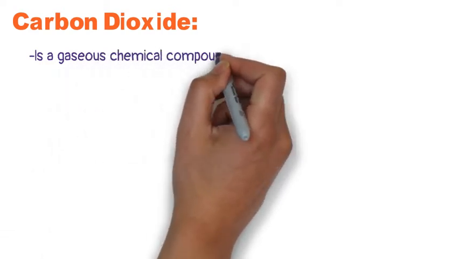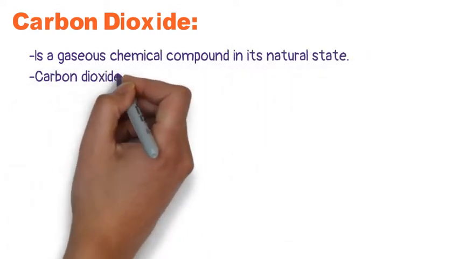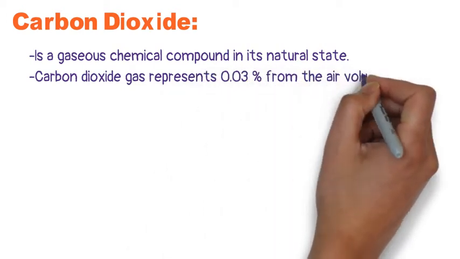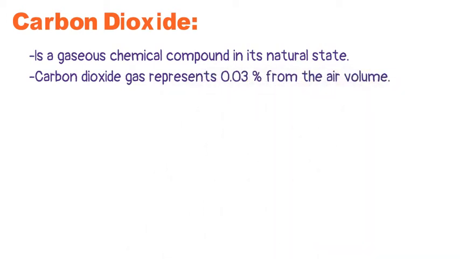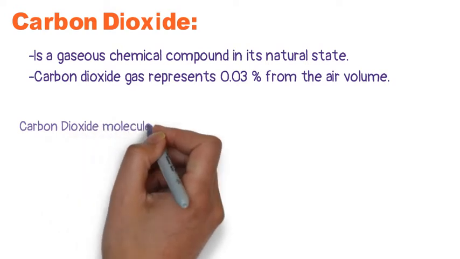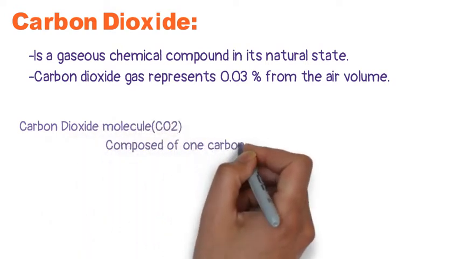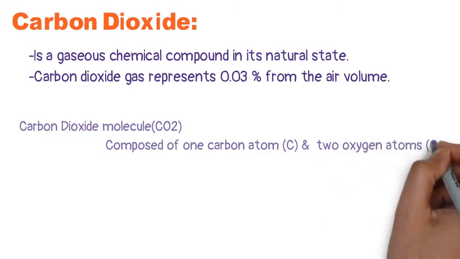Carbon dioxide is found in nature in the gaseous state, and it represents 0.03% of the air volume. Don't mix it up with the previous information. Previously, we learned that carbon dioxide and other gases represent 1%, but here carbon dioxide gas only represents 0.03% of the air volume. The carbon dioxide molecule is composed of one carbon atom linked with two oxygen atoms.